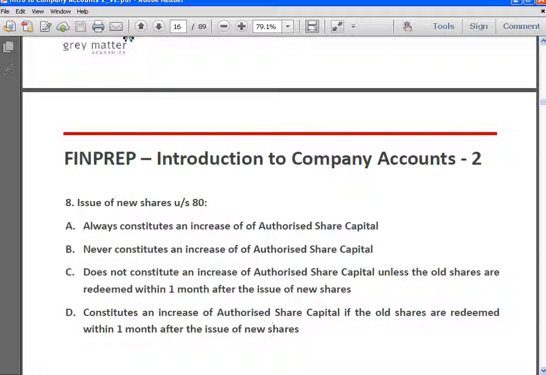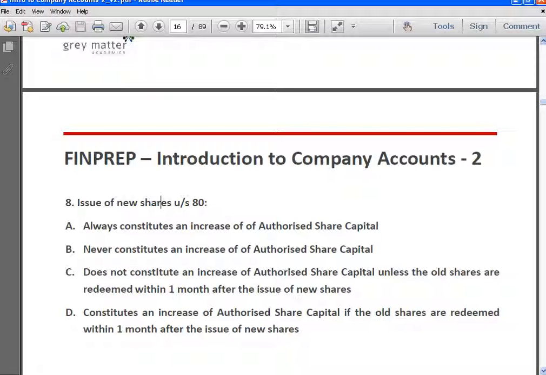Okay, so section 80 very specifically says that when shares are redeemed by making a fresh issue of shares for this purpose. So section 80 says that when the company makes a fresh issue of shares exclusively for the purpose of providing for redemption of preference share capital, and if the redemption of preference shares happens within 1 month after the issue of new shares, then it does not constitute an increase of authorized share capital.